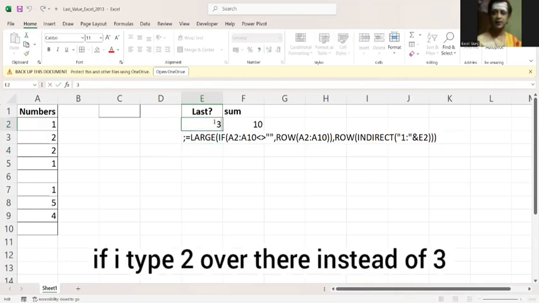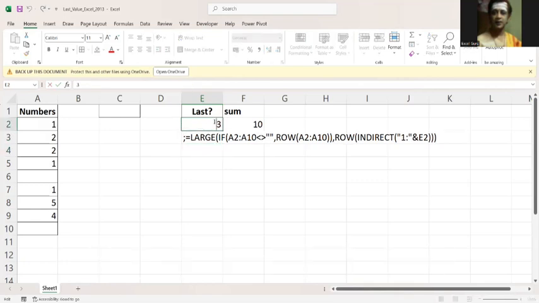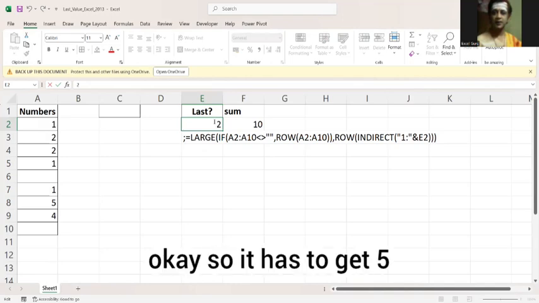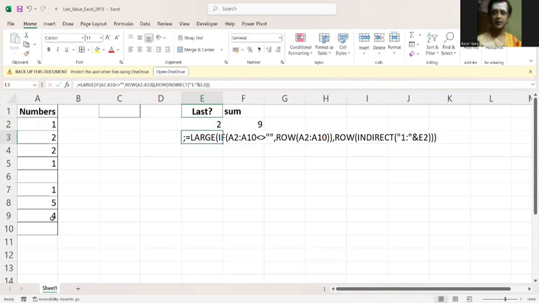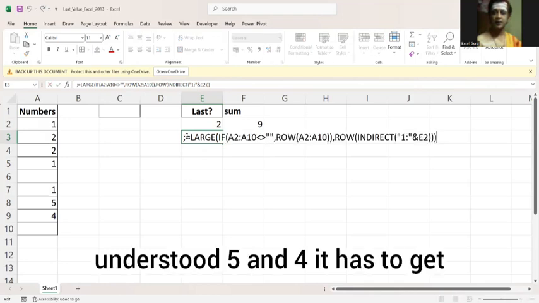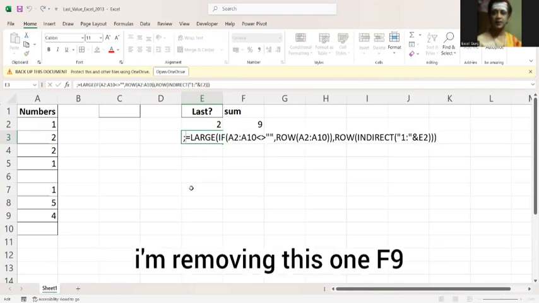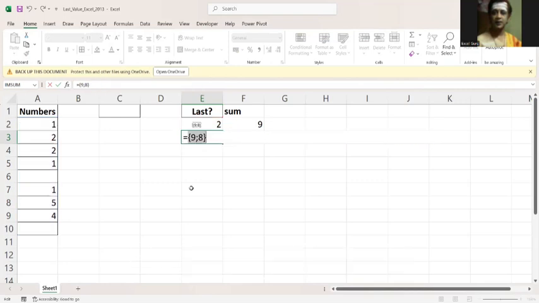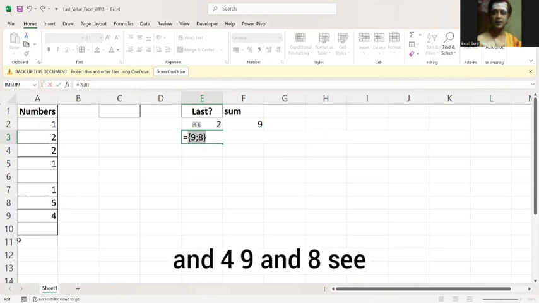If I type 2 instead of 3, it has to get 5 and 4. Understood? I'm removing this one. F9. 9 and 8.